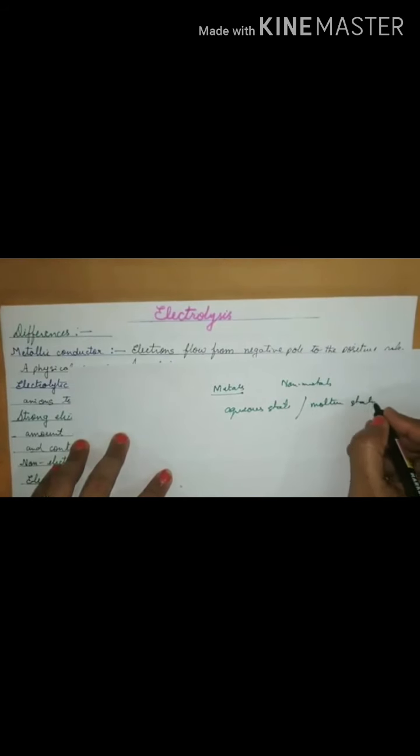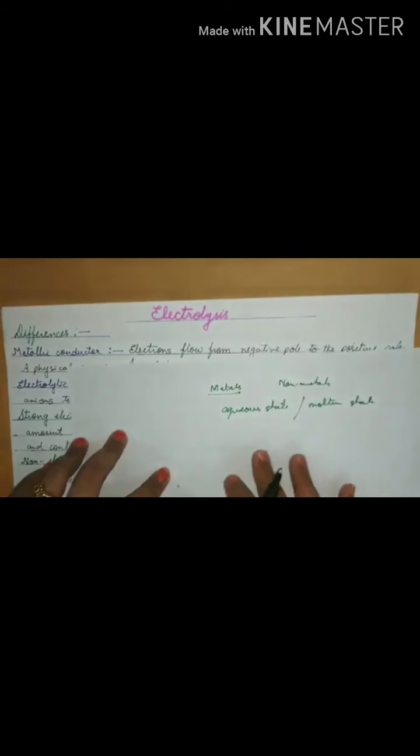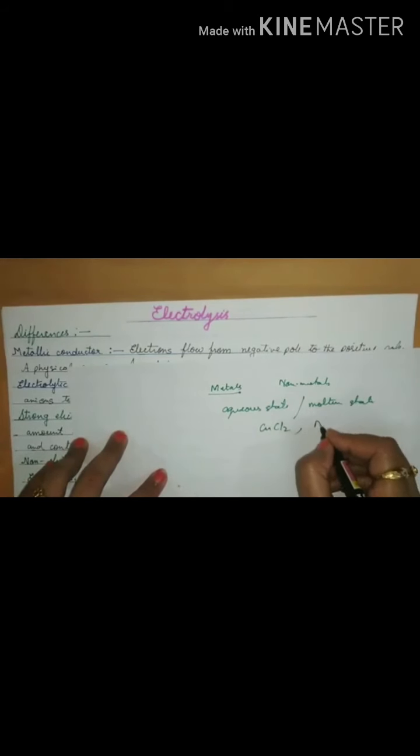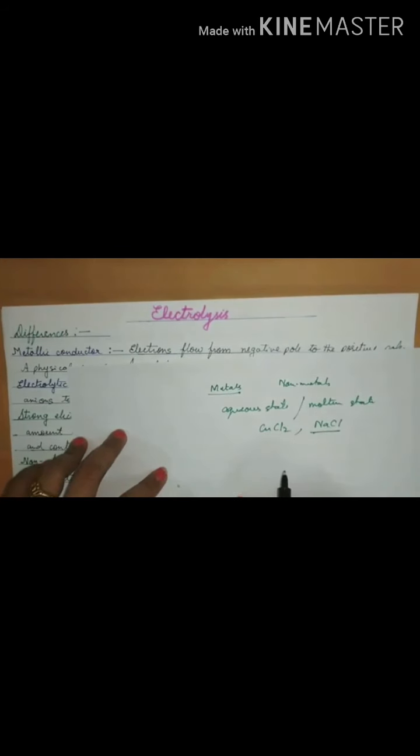Only in the solid state, they don't conduct. So they are known as electrolytes. For example, copper chloride solution, sodium chloride solution, even molten sodium chloride or fused sodium chloride.